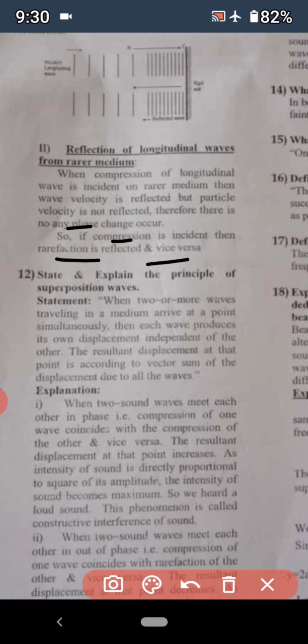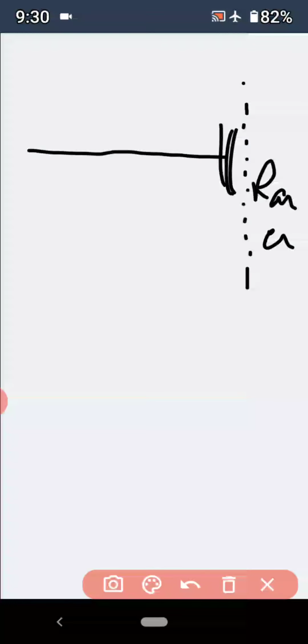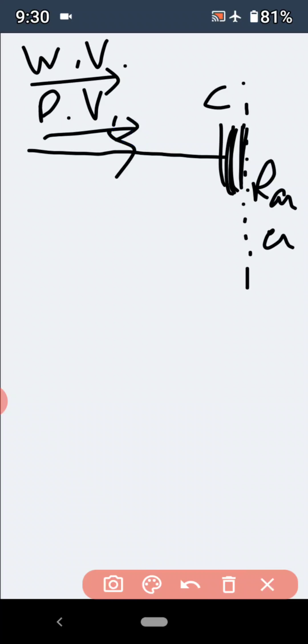The diagram of this reflection of a longitudinal wave from a rarer medium is not here, so you have to draw that diagram in this way. First of all, you have to draw such a boundary of the rarer medium. Here this is a rarer medium, and compression of the longitudinal wave is incident in this way. Wave velocity and particle velocity are both in the same direction because there is a compression.